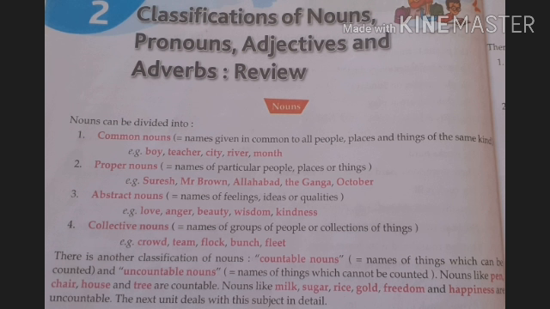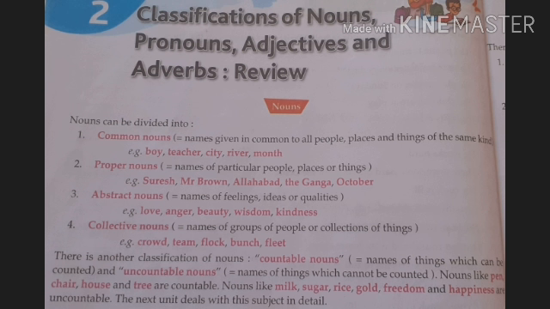Collective nouns. Collective noun represents a collection of things, names of groups of people. Suppose that crowd, team, flock, bunch, fleet, a bunch of flowers, a team of players. So these words indicate a group. Collective noun represents groups, collections of things.